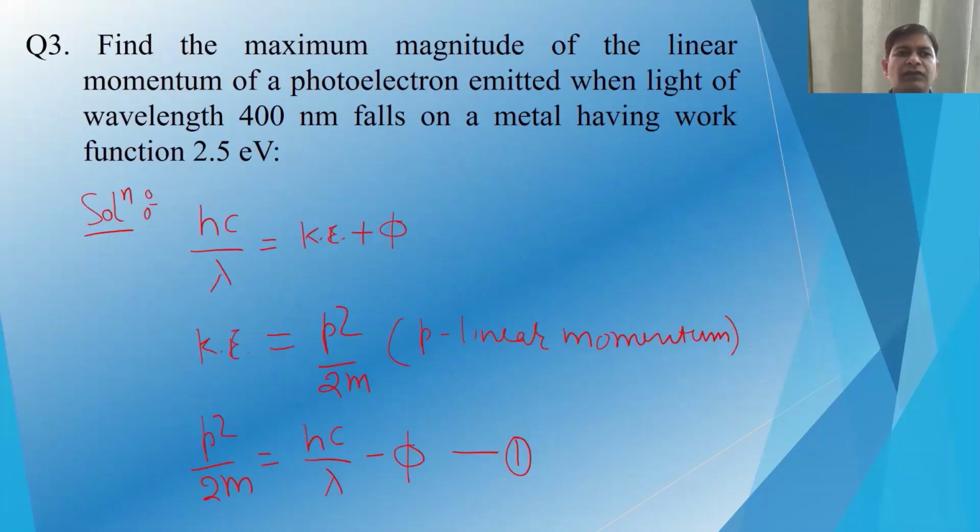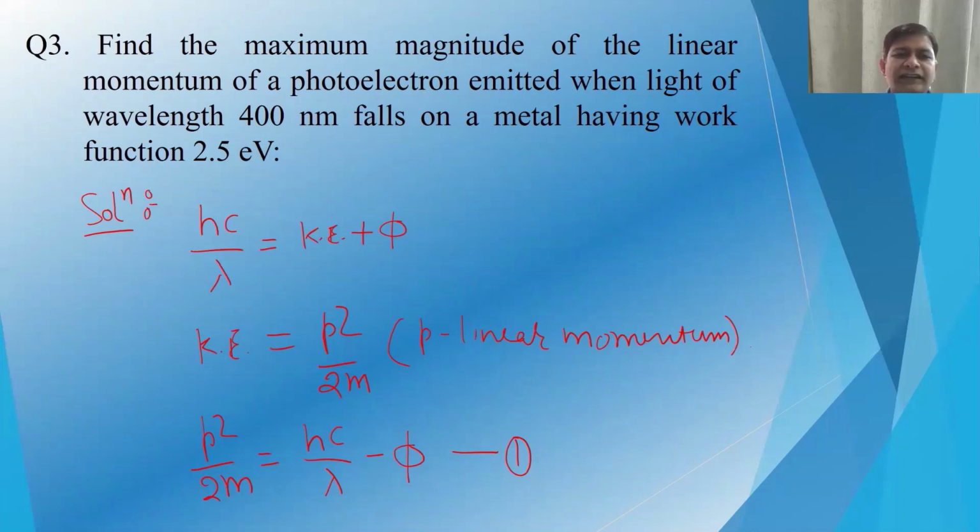Let's go to problem 3, which says: find the maximum magnitude of the linear momentum of a photoelectron emitted when light of wavelength 400 nanometer falls on a metal surface having a work function of 2.5 electron volt. So we have to calculate the linear momentum of the electron. So the same equation, hc by lambda is equal to kinetic energy plus work function.